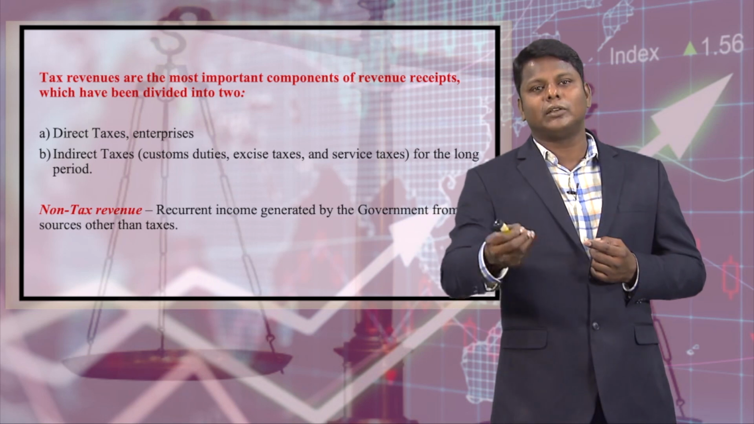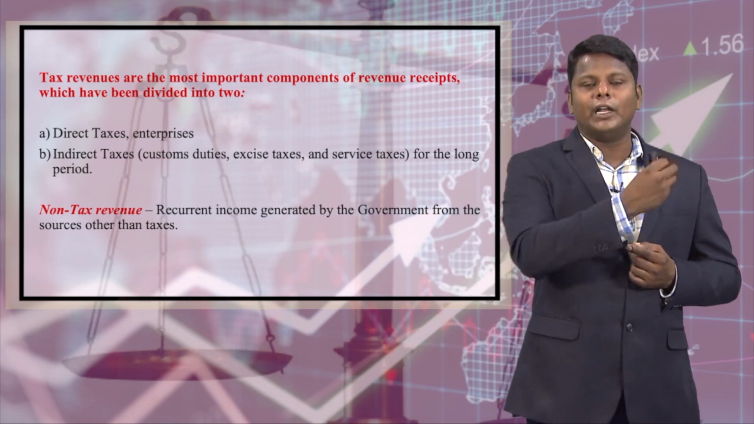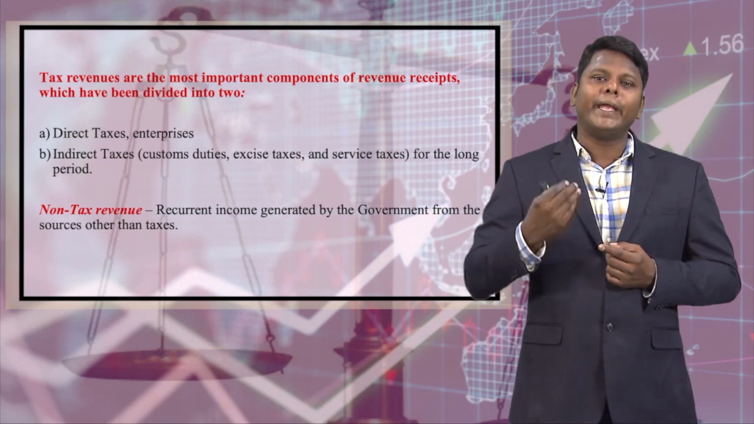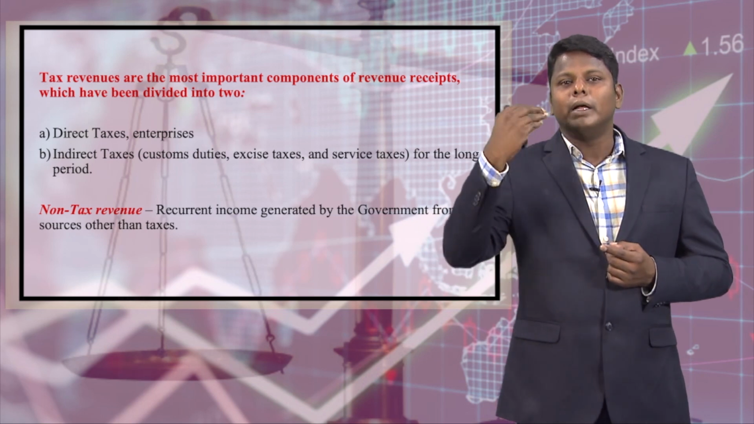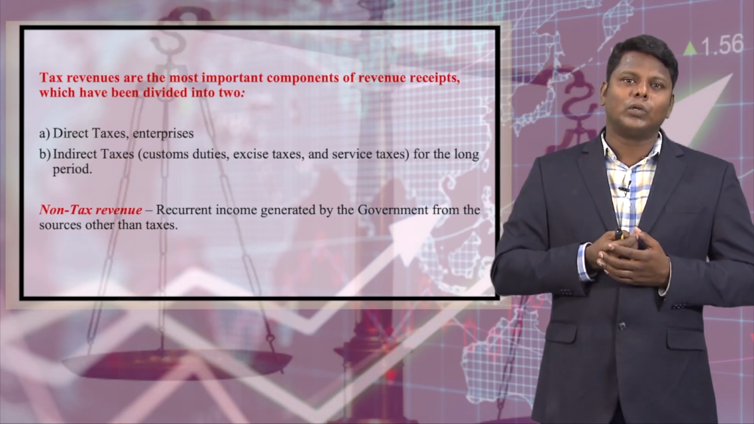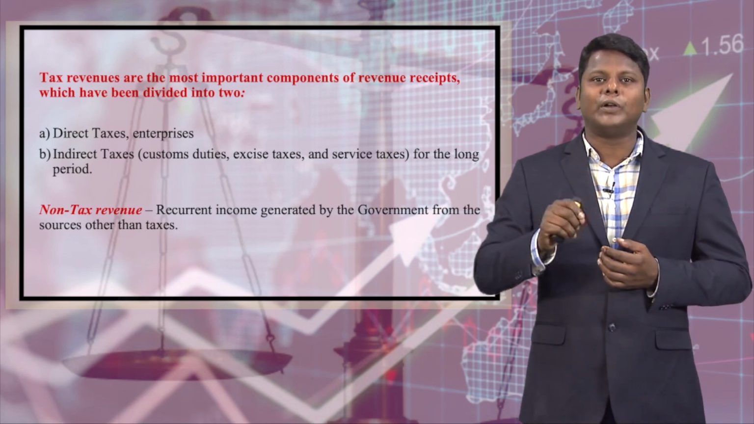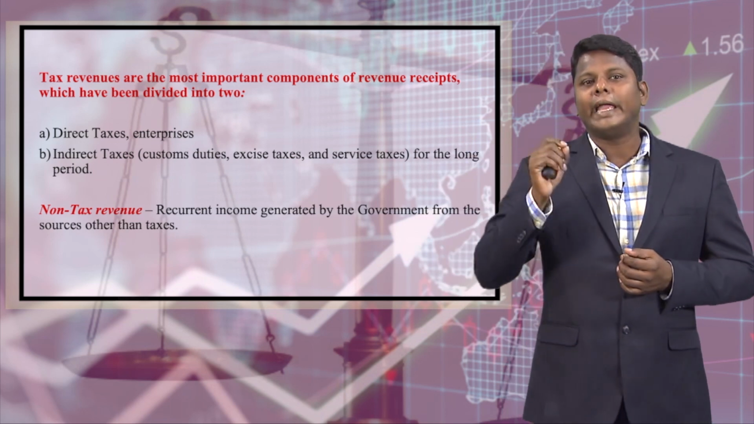For example, if you purchase any goods from the market, you pay the tax amount along with the cost price. If you purchase a pen worth 100 rupees, and after adding the tax it goes to 120 rupees, then that 20 rupees is considered a tax. This is indirect tax.